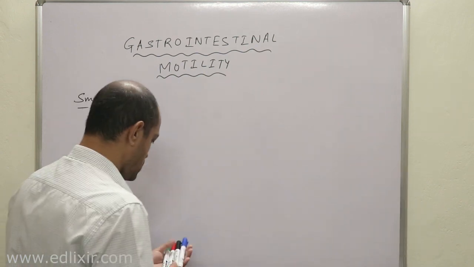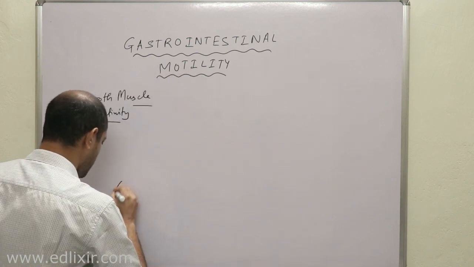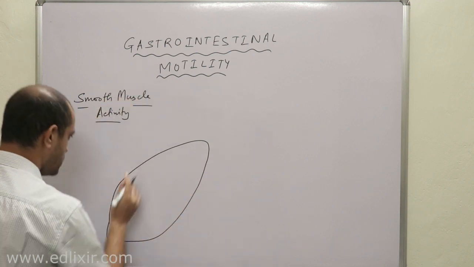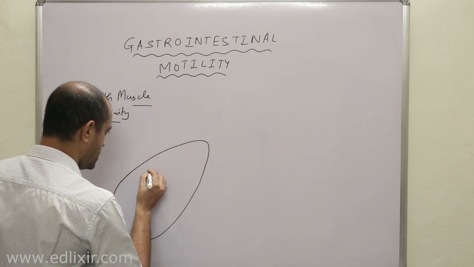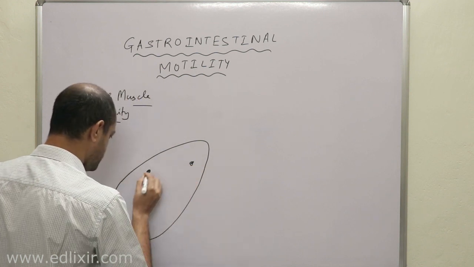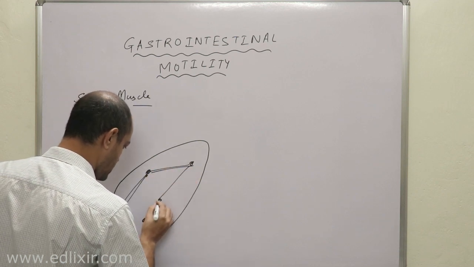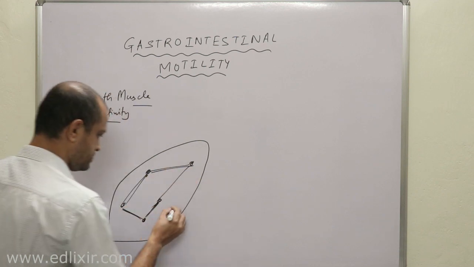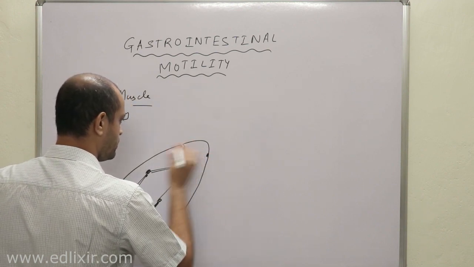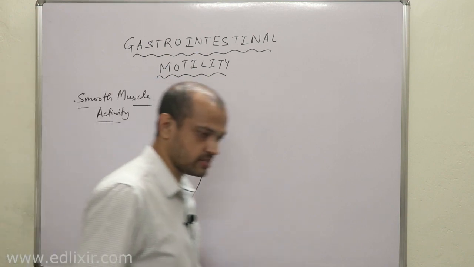Now listen. Suppose this is a smooth muscle, and what are these? Dense bodies and dense plaques, everything. Clear? I am not going into details of everything right now. These are dense plaques. And these are caveolae. I am not going into details of these. Go to that particular video, you will understand everything.